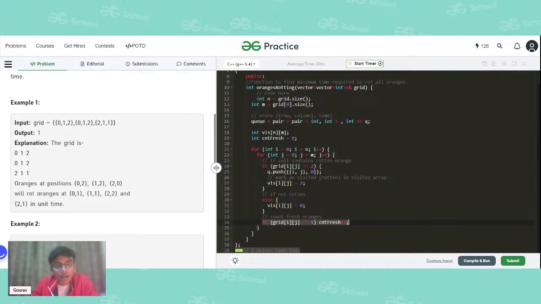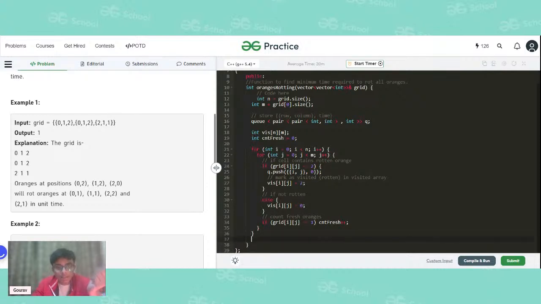We are also doing a count fresh as well. So initially, as I mentioned, in order to handle the edge case, we need to keep a count of all the fresh oranges as well. So if the grid value is equal to 1, it means the orange is fresh, and we will do count fresh plus plus. So this is how it will proceed.